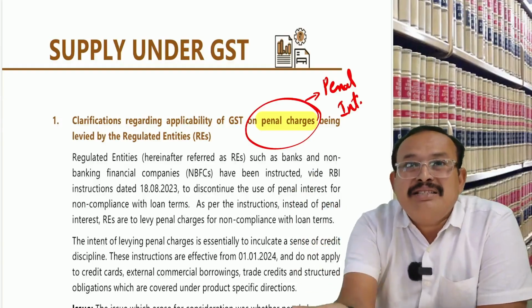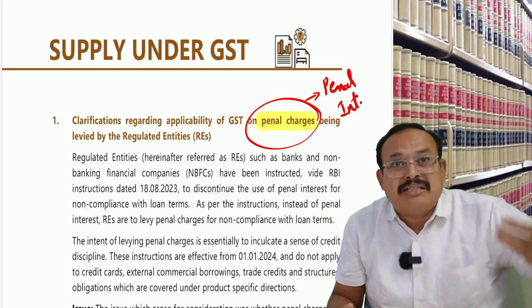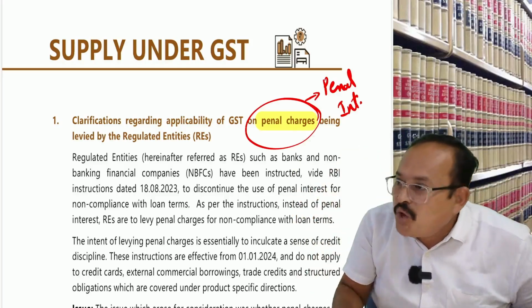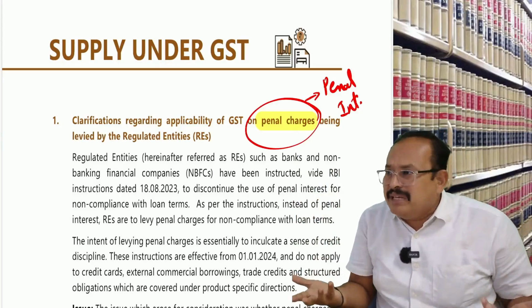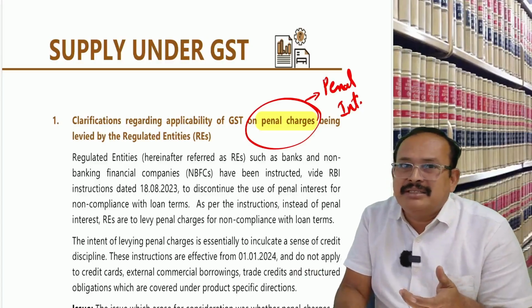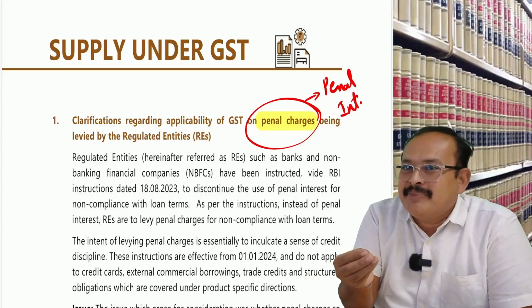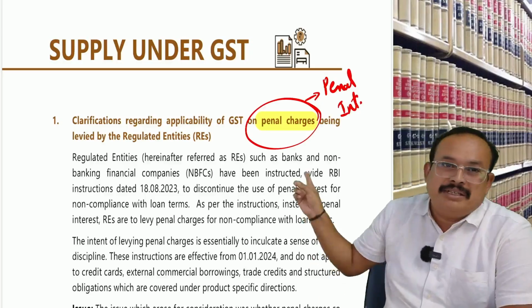Madras replaces Chennai. That does not mean there are two cities. Madras is not a separate city and Chennai is not a separate city. Now we have replaced the name with Chennai; both are one and the same. So penal interest is now replaced with penal charges. Therefore, do not charge the GST. The circular issued by the CBIC to field formations is an amendment.